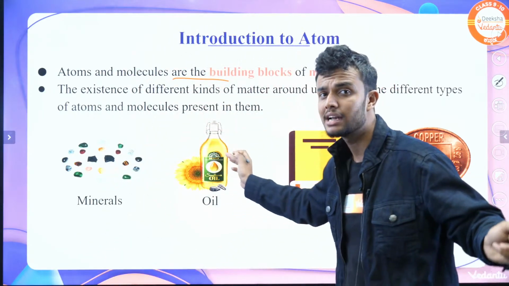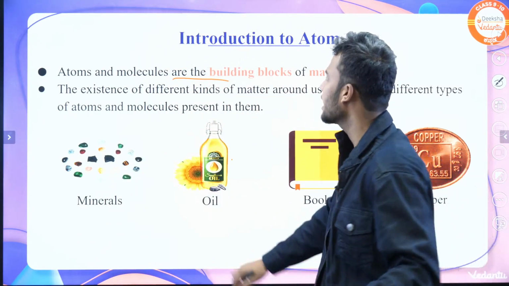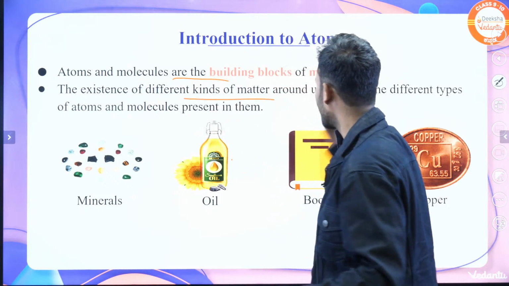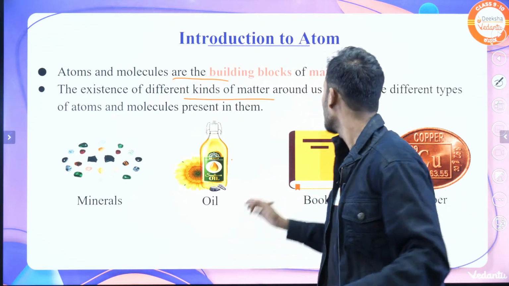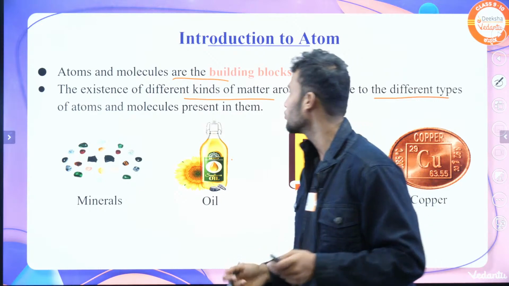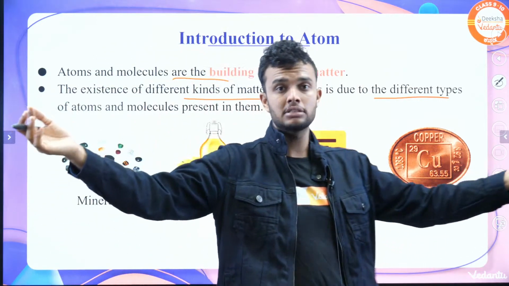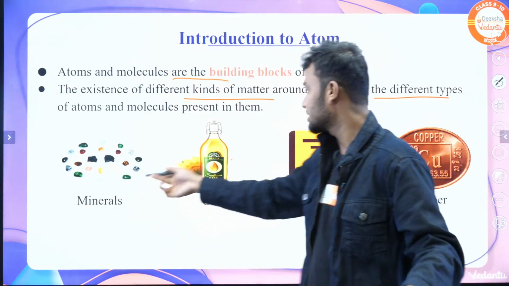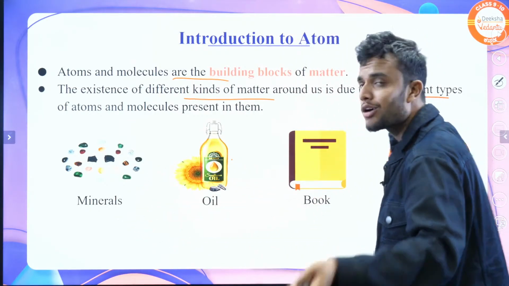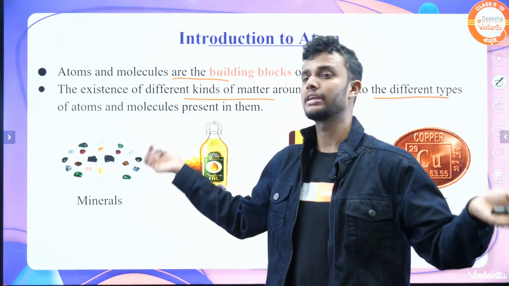Atoms and molecules we already discussed in the earlier unit. And second point, the existence of different kinds of matter around us is due to different types of atoms and molecules. In our surroundings, tree is there, minerals, oil, book, copper are there. Why do they have different shapes?